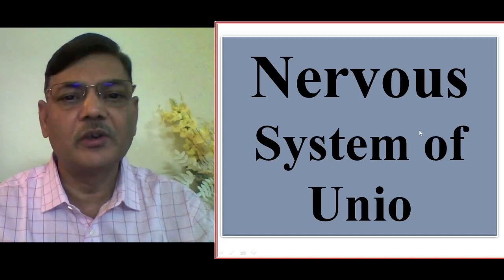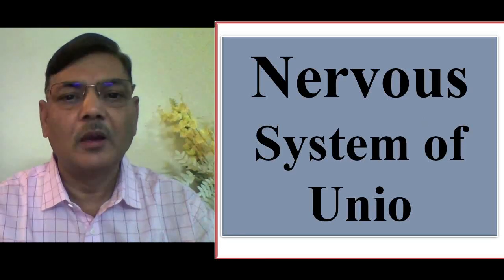So I'm going to discuss the nervous system of Unio. We know that Unio is a bivalve animal. Its common name is freshwater mussel. Earlier it was being provided for dissection purposes in MSc as well as BSc classes in most of the universities